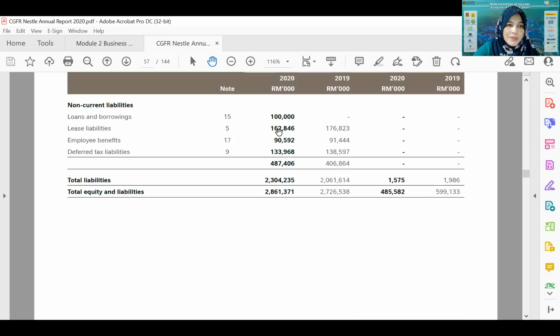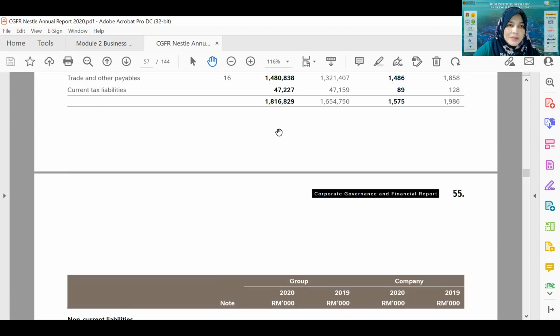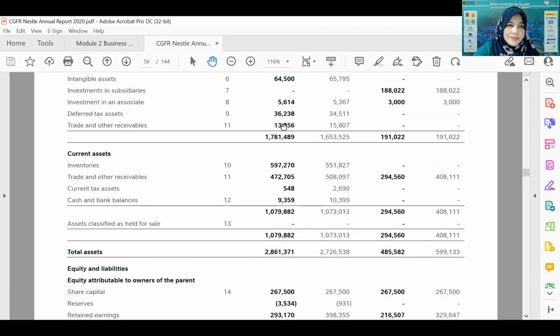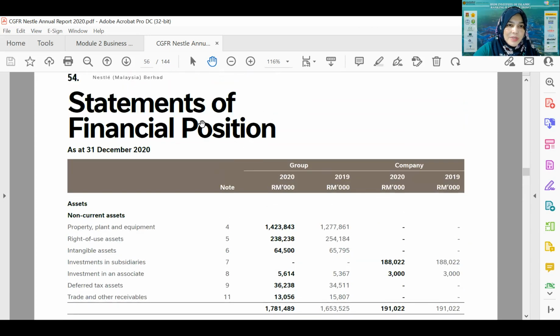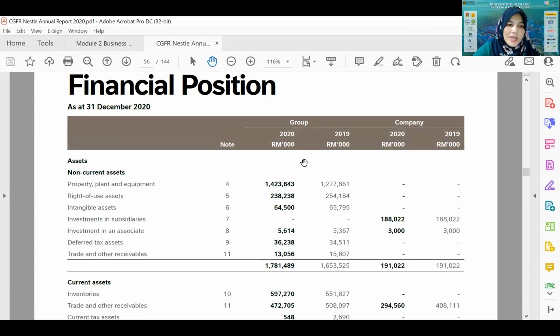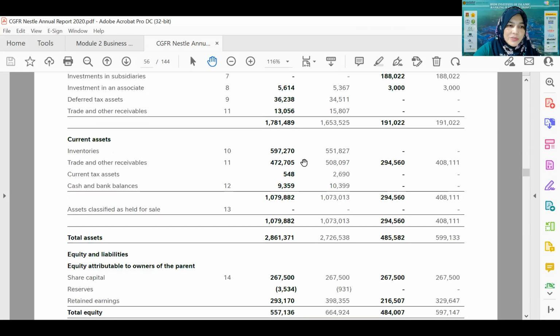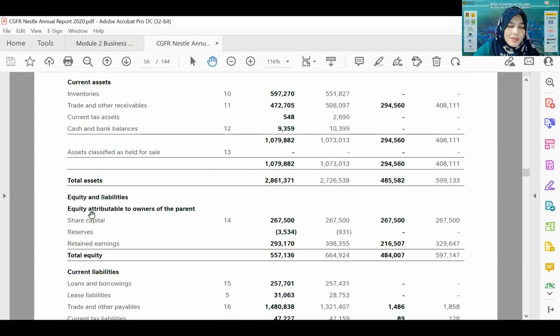So the first statement that we looked at is the statement of financial position. Let us look at the equity segment. This is the equity attributable to owners of the parent.